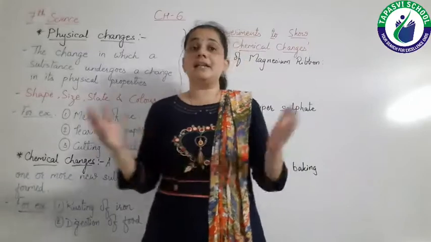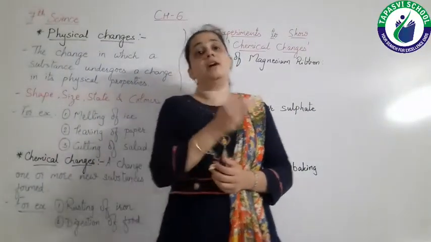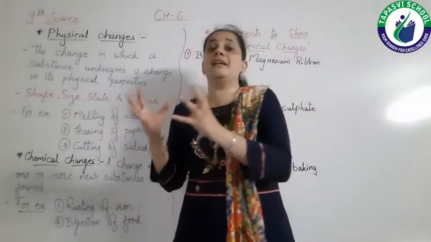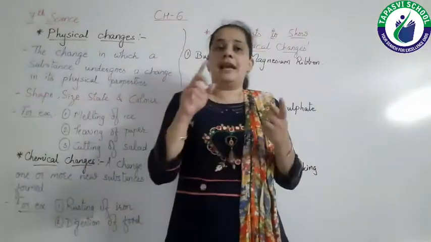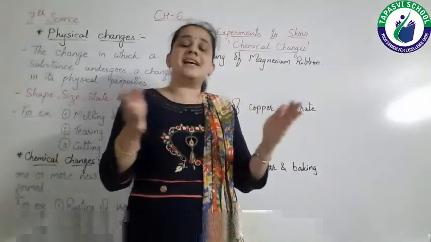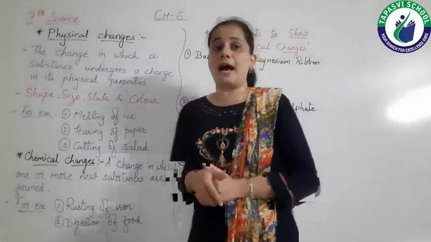Then we can say the digestion of food. We know that when our food gets digested, from that food we get various nutrients like carbohydrates, proteins, vitamins, minerals, etc. So all these are new substances, right? So digestion of food is also a chemical change. Then we can say the rusting of iron.